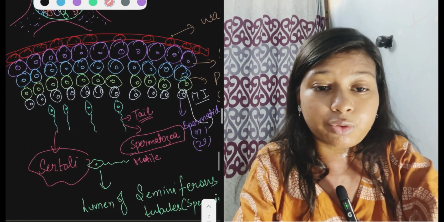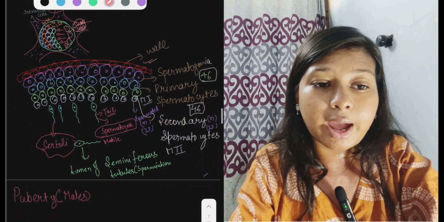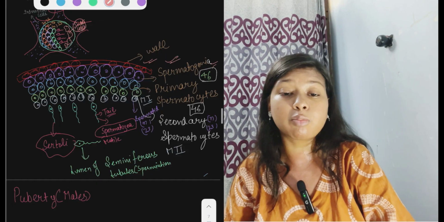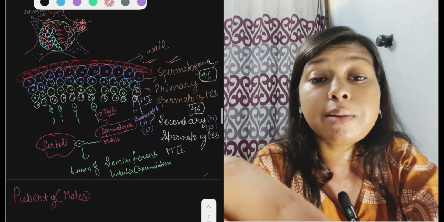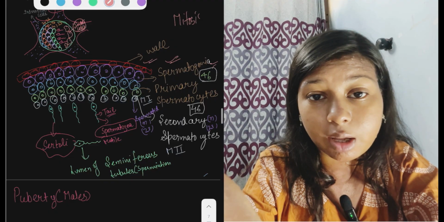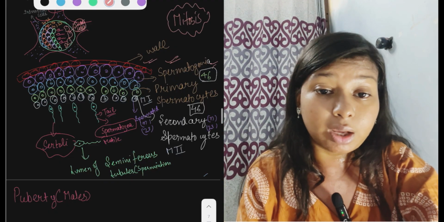Now we can see the whole. These are the seminiferous tubule wall, and here spermatogonia is present, which has 46 chromosomes and is diploid. They undergo which division? Mitosis. Mitosis is a division which helps in increasing the number of cells, right?